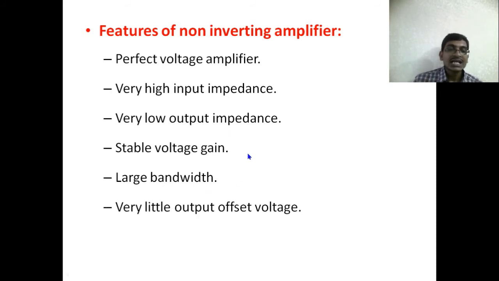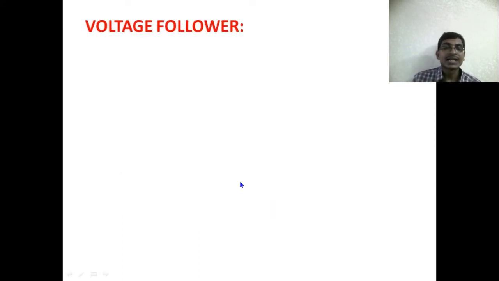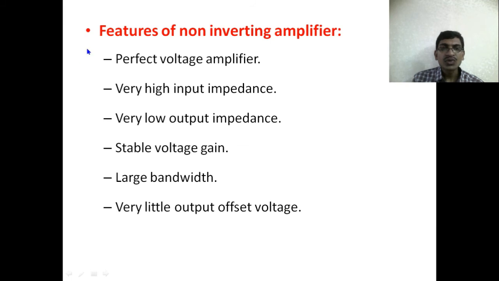The next thing is a very little output offset voltage. This output offset voltage is also getting minimized by a factor of 1 plus Aβ times, which is the output offset voltage divided by 1 plus Aβ for the feedback network. That's why output offset voltage and errors are also getting minimized when we use negative feedback. So these are all the features of the non-inverting amplifier using the feedback section. This is one of the most important topics.